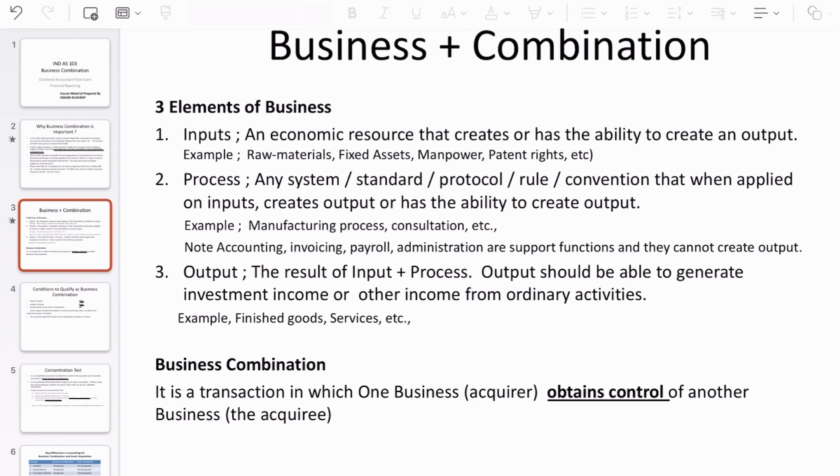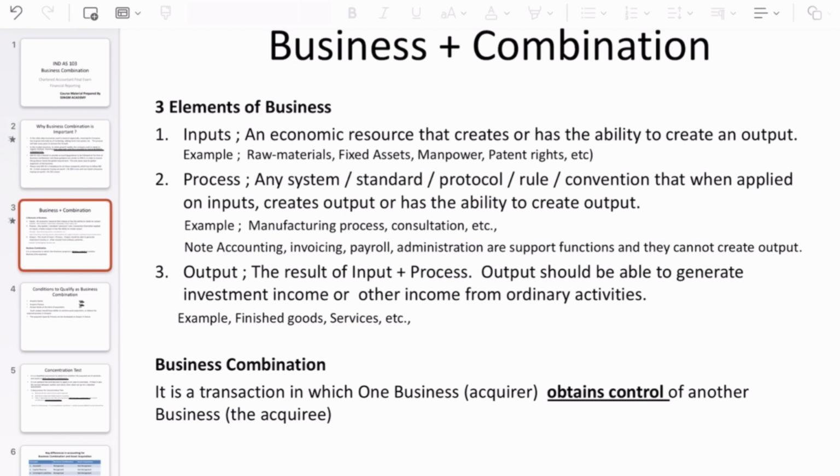If you want, you can also read through the material and then watch the video once again and get these concepts very clear, because all the subsequent slides have a reference to this note on business. So please be very clear on the term business.